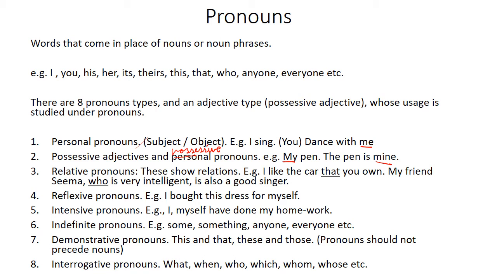In fact, one more confusion is which. In the previous sentence, I like the car which you own is not actually grammatically correct, because we use which when we can drop it. For example, Oscar, the dog which you own, is very rowdy.